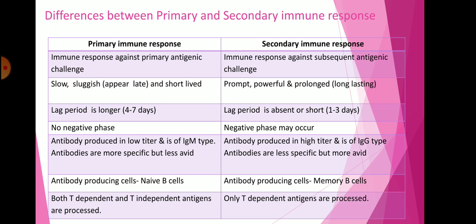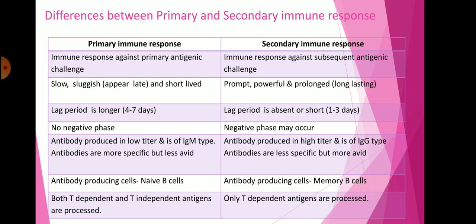Primary response is slow, sluggish, appears late and is short-lived, because the body has to recognize the organism, then start to produce the B cells, then antibody. So it is a slow, sluggish process, and it is short-lived. But secondary response is prompt, powerful and prolonged, long lasting.